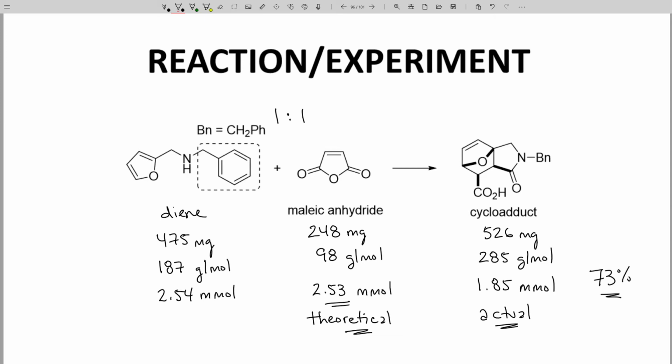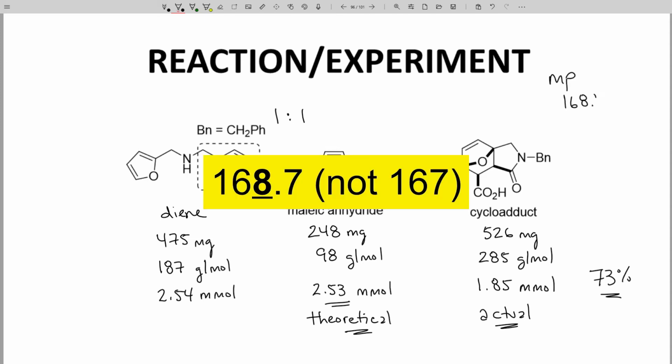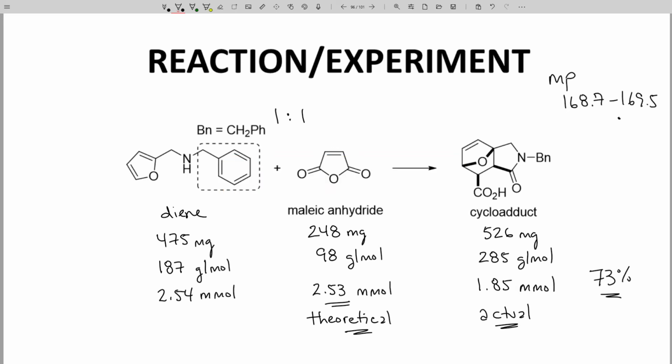The melting point for the product in the upper right was 167 to 169.5, and that's degrees Celsius. That compares well with the literature value taken from the reference on the previous slide in this video. The literature value is 170.3 to 171.8.